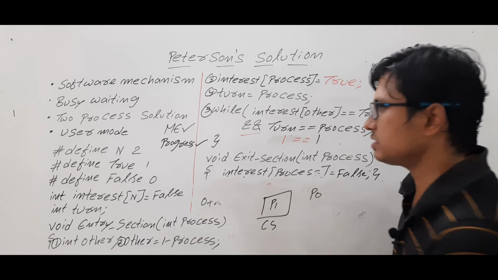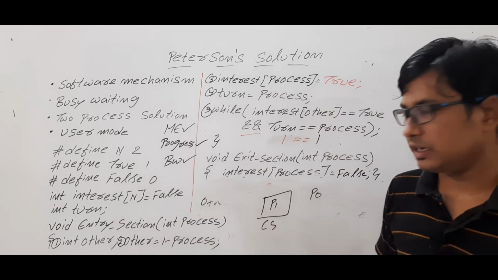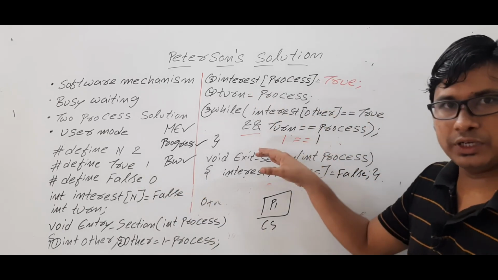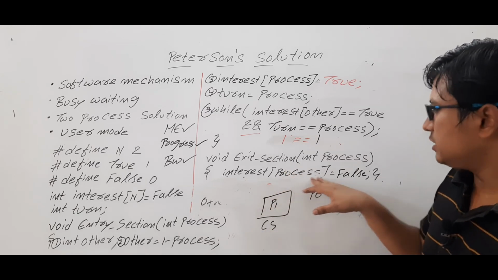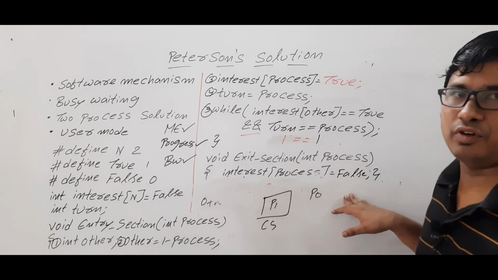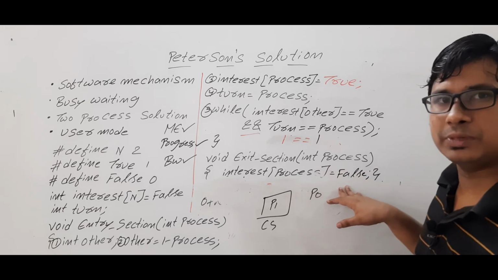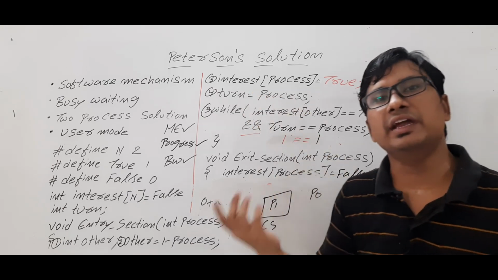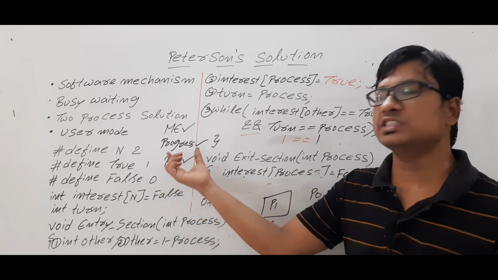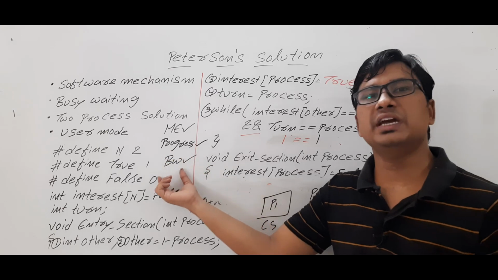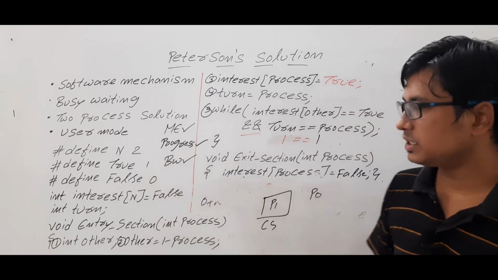So what I can say is that bounded waiting we can achieve, because once process P0 has entered into the critical section, while leaving, it makes its own interest false. Is it clear? Are you able to understand? If this interest becomes false, the other process can enter into the critical section. So there is no starvation and no deadlock, so we can achieve the bounded waiting. Is it clear? Are you able to understand?